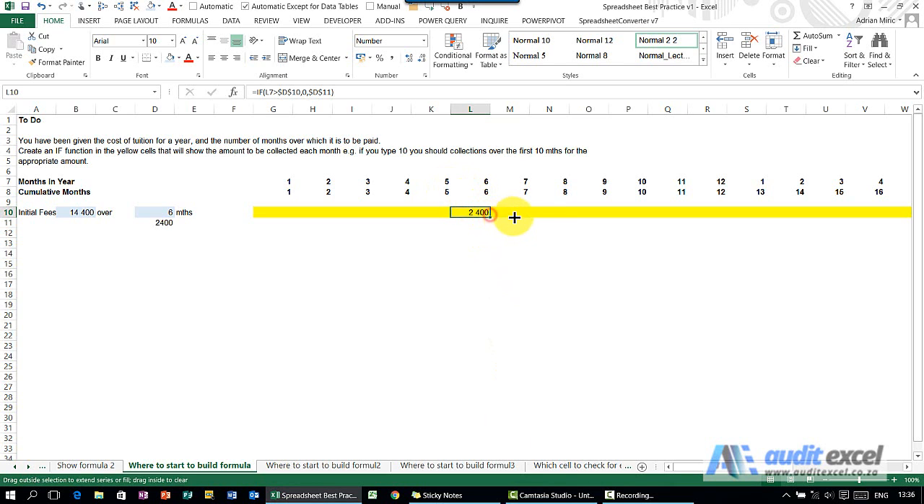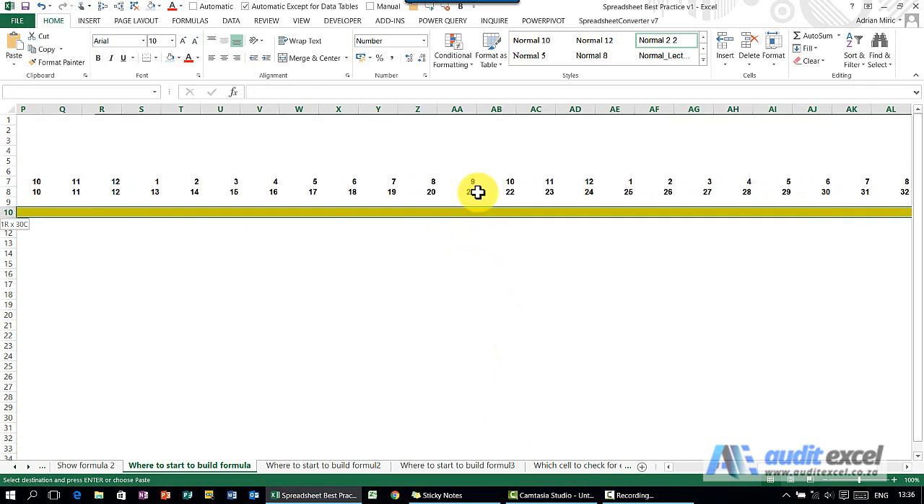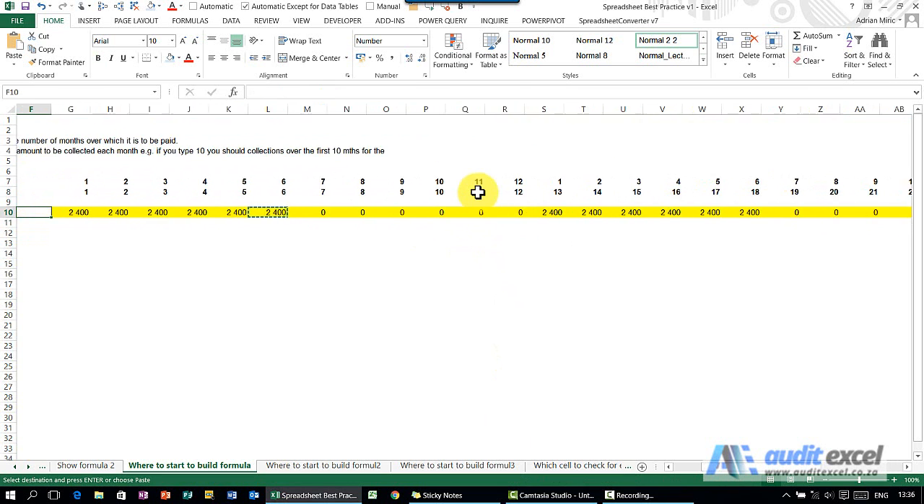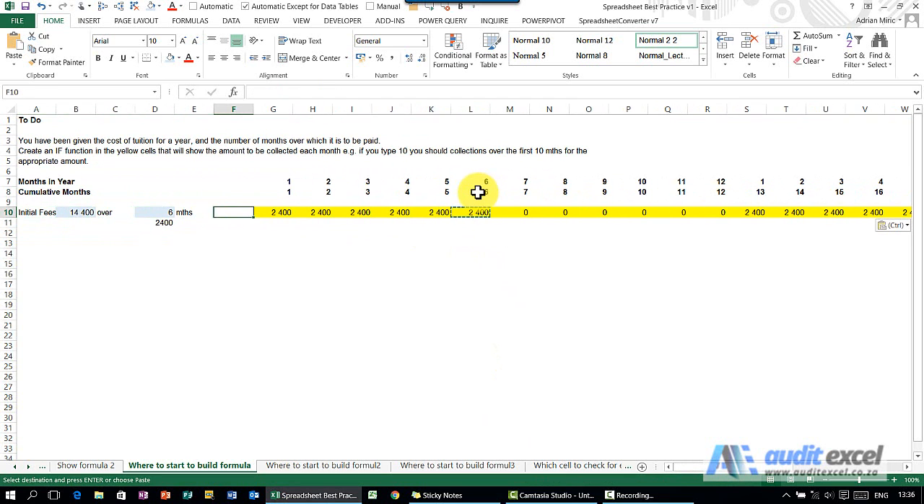Makes sense. I can copy it 1 to the right. 0, that does make sense. Copy it 1 to the left. Okay, so it looks like it's working at the trigger point. And then I can go and paste it in the entire row.